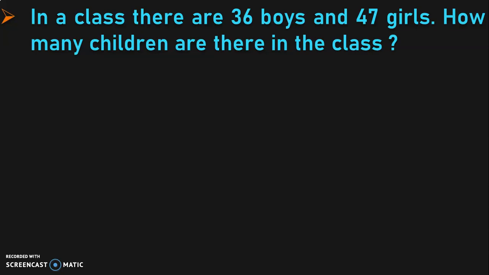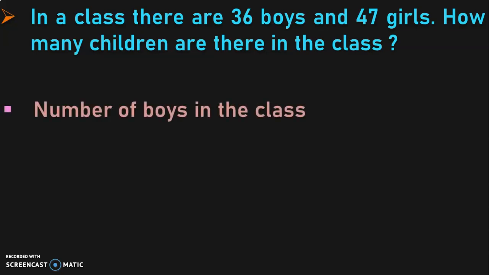Let us see another example. In a class, there are 36 boys and 47 girls. How many children are there in the class? In this statement problem, we do not have an explicit keyword indicating that it is an addition problem. But when you read the sum, we can understand that there are 36 boys and 47 girls, which are two categories of children. So the question is to find how many children are there in the class, which implicitly means that we have to add the number of boys and the number of girls to find the total number of children.